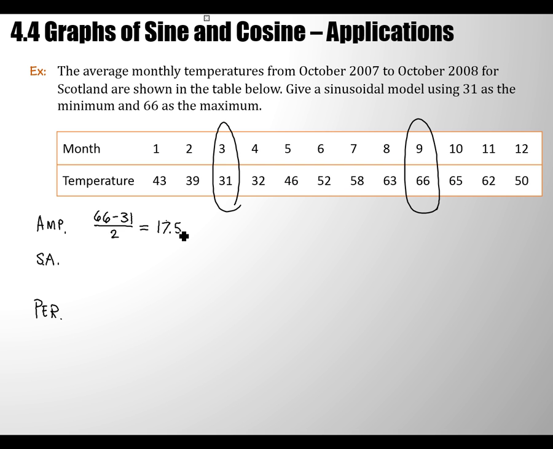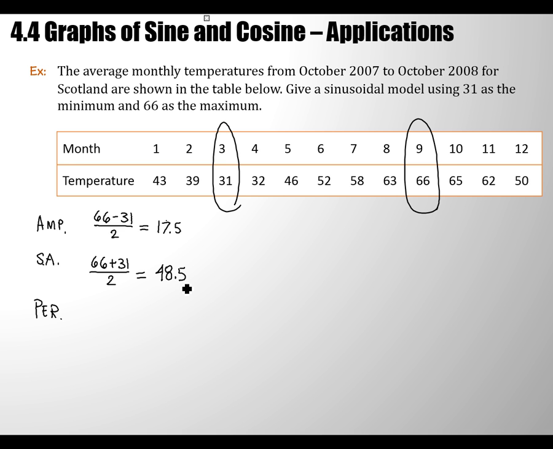And the sinusoidal axis is something. What is that? We're getting good at this now. The sinusoidal axis is the halfway point between those, and what is it? 48.5. See how quick we're going through this now? What's the period? That's from a min to a max, and t is measured in months.